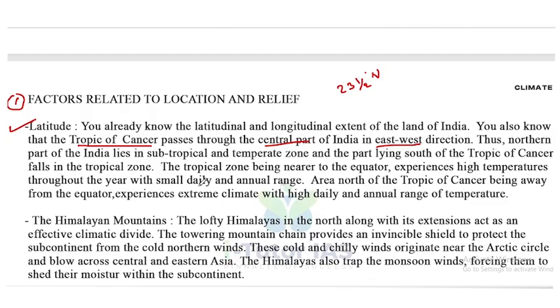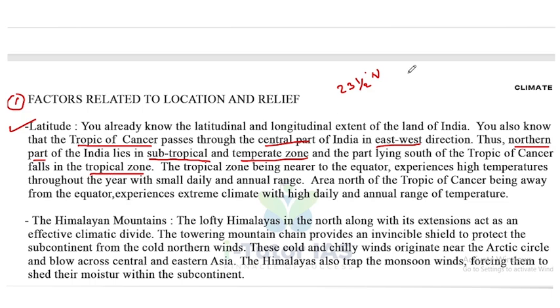Thus, the northern part of India lies in the subtropical and temperate zone, and the part lying south of the Tropic of Cancer forms the tropical zone.